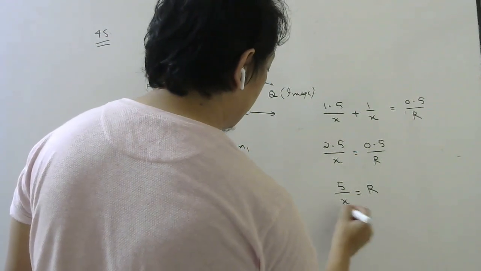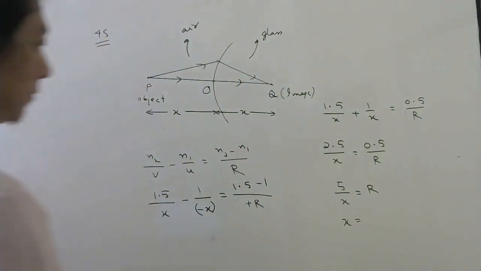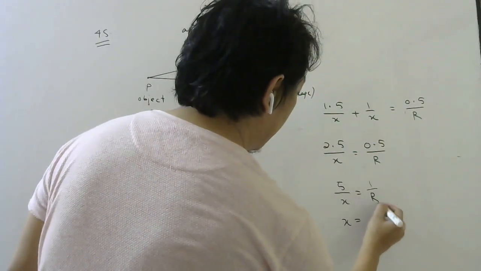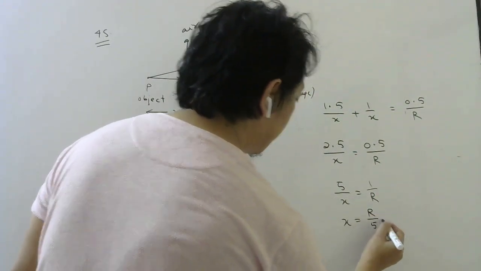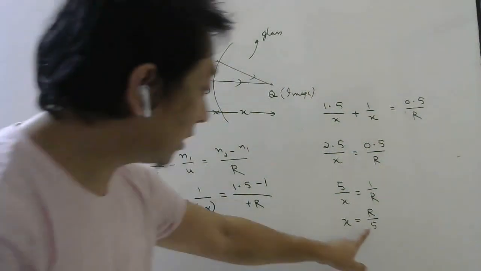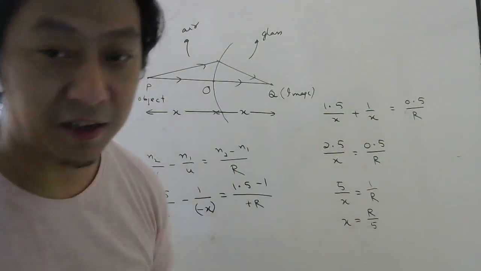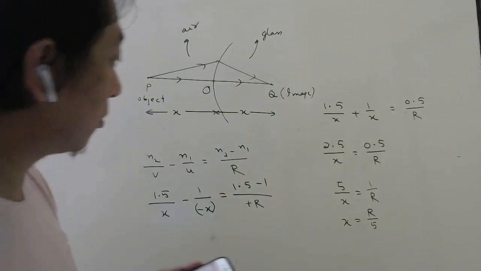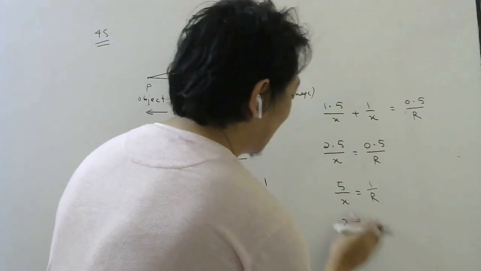So 5 by X equals to R. So X will be, no, I did some mistake. This is 1 by R. So X will be R by 5. So we will get only a positive answer now because we have put the sign. So X is equal to, sorry, 5R. What I am doing is cross multiply.